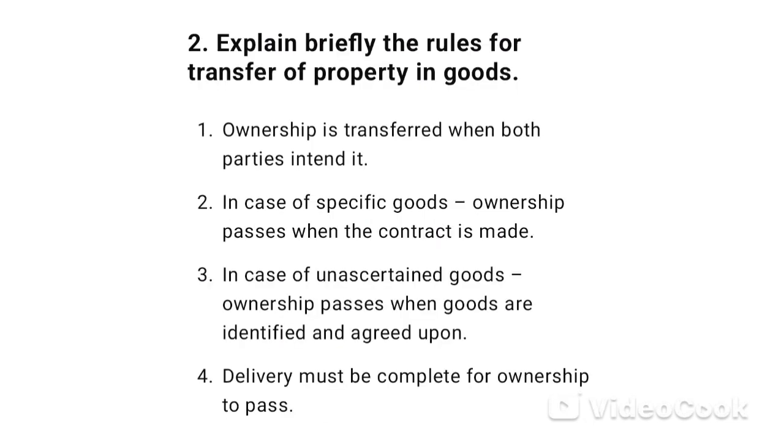2. Explain briefly the rules for transfer of property in goods. 1. Ownership is transferred when both parties intend it. 2. In case of specific goods, ownership passes when the contract is made. 3. In case of unascertained goods, ownership passes when goods are identified and agreed upon. 4. Delivery must be complete for ownership to pass.